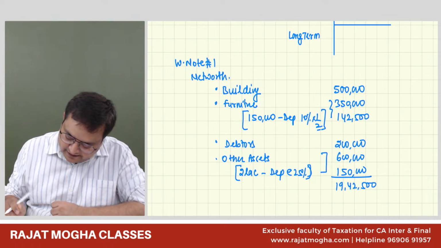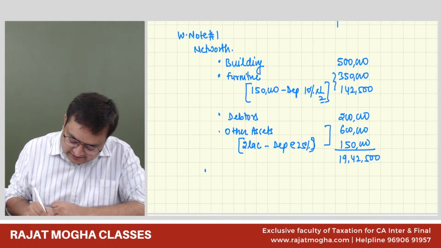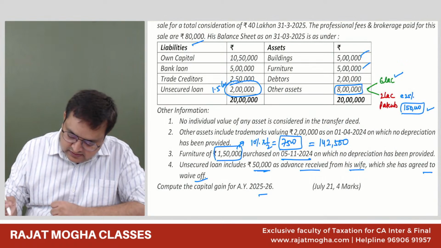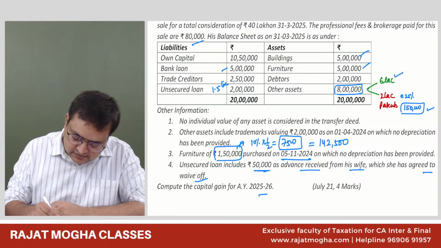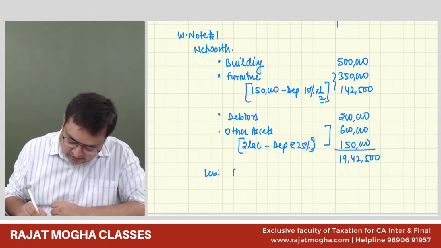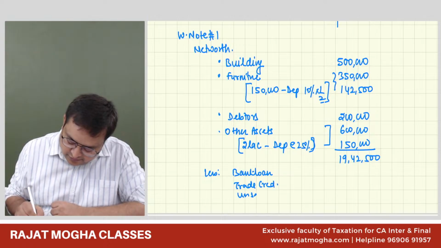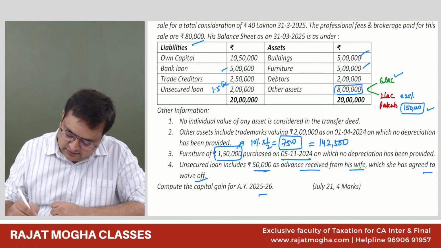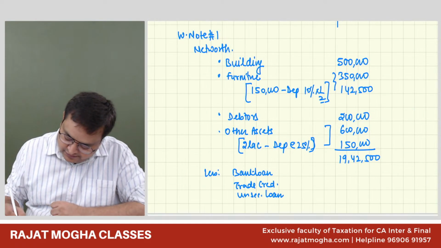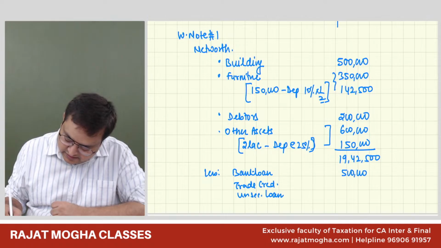19,42,500. Okay. Less outside liability: bank loan, trade creditors, unsecured loan. 2,50,000 and 5 lakh, 2,50,000.